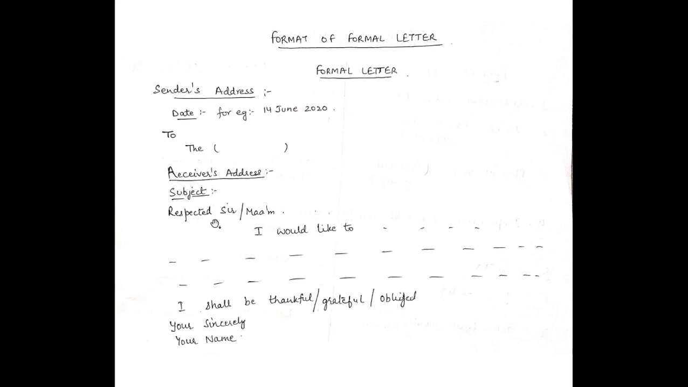Okay, then "Respected Sir or Ma'am," this is the beginning of the letter: I would like to complain or inform, or whatever. Then the whole content of the letter, and then the ending should be like this: I shall be thankful, grateful, obliged to you, and then "Yours sincerely," and then you will write your name. So this is the format of the formal letter. Always write the formal letter in this format only, because marks are given for the format also.